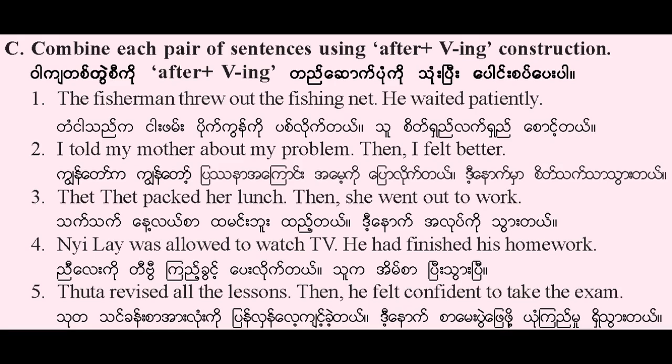C. Combine each pair of sentences using the after plus V-ing construction. 1. The fisherman threw out the fishing net. He waited patiently. 2. I told my mother about my problem. Then, I felt better. 3. Thet packed her lunch. Then, she went out to work. 4. Nile was allowed to watch TV. He had finished his homework.